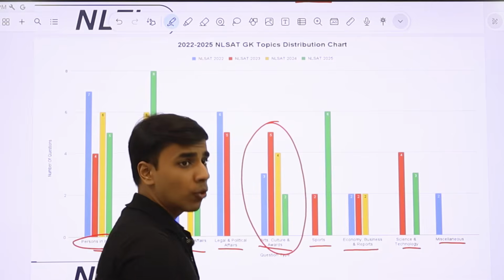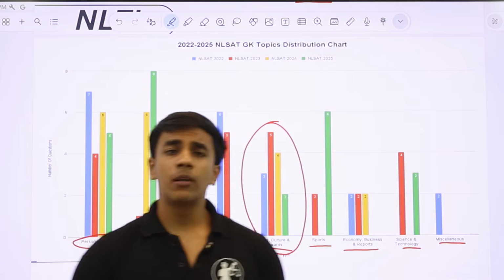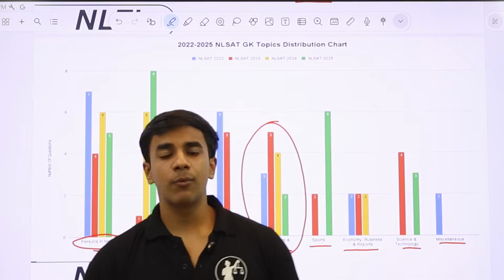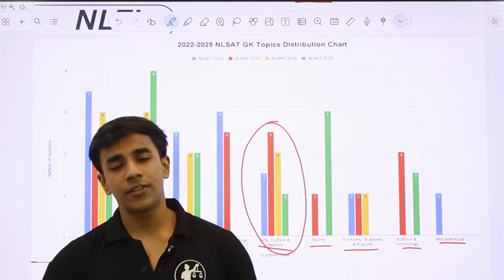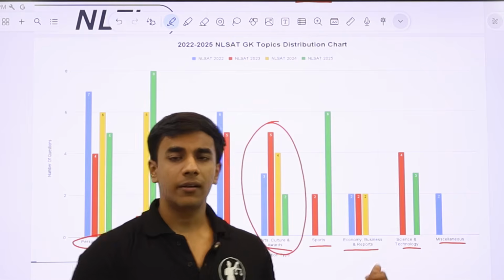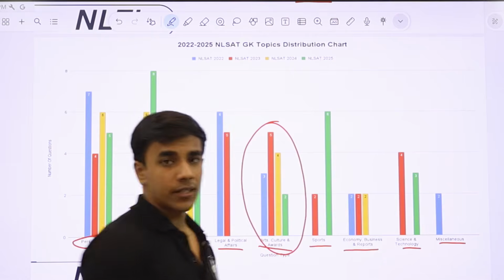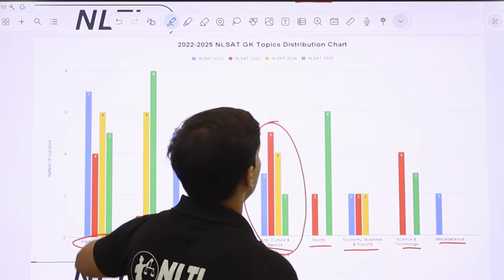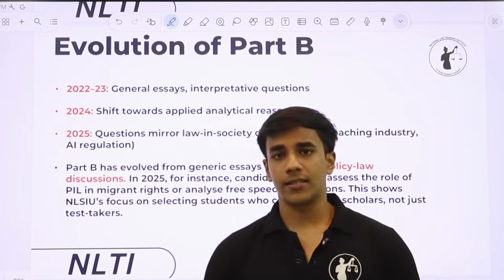Reports, when I talk about reports, these are like the Global Hunger Index report or the Human Development Index report. These are the reports that are released by government agencies and non-governmental agencies and also international institutions. So these do become important for CLAT, but in NLSAT 25, no question was asked on this. Science and technology, very important. Science and technology is important and a recurring topic in NLSAT, and miscellaneous forms a minuscule part of what is asked in the GK section of NLSAT.